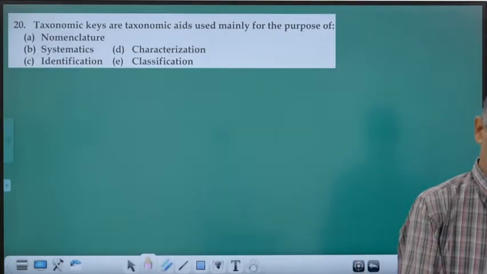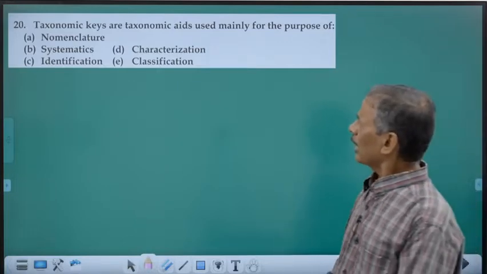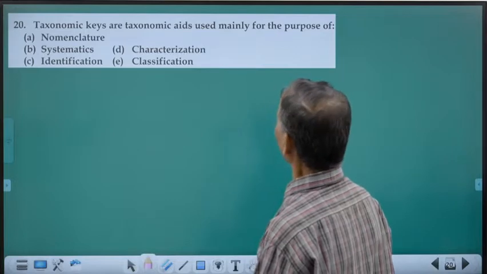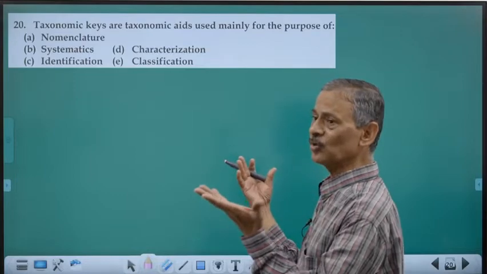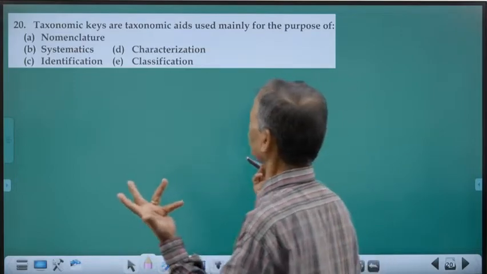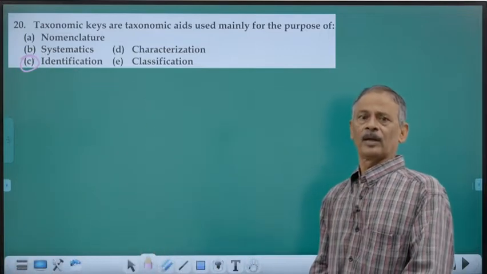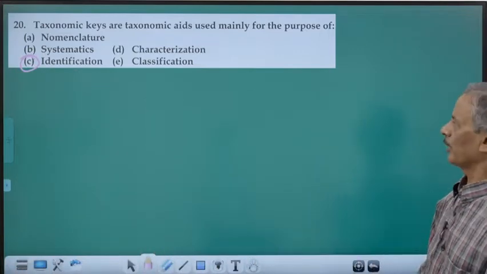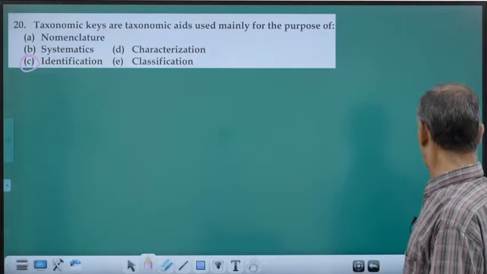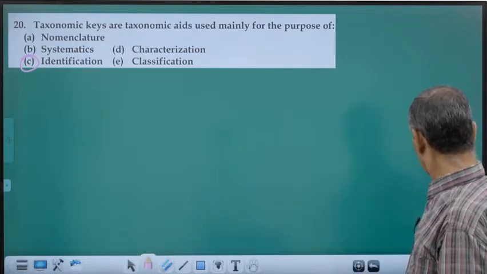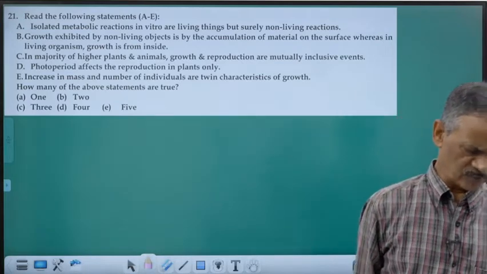And coming to the question: taxonomic keys are taxonomic aids used mainly for the purpose of what? What is the use of this taxonomic key? For identification. It is for identification purposes. Okay, that's very simple. Nomenclature, no. Characterization, no. I have told you what these things are. We are using it for identification purposes. Clear?